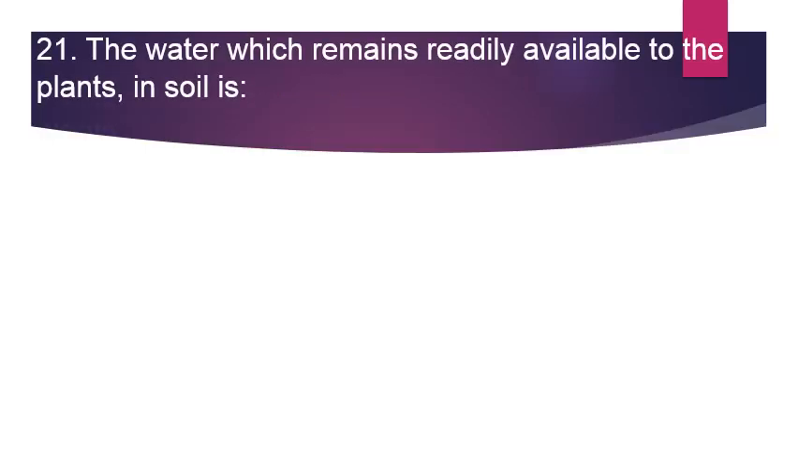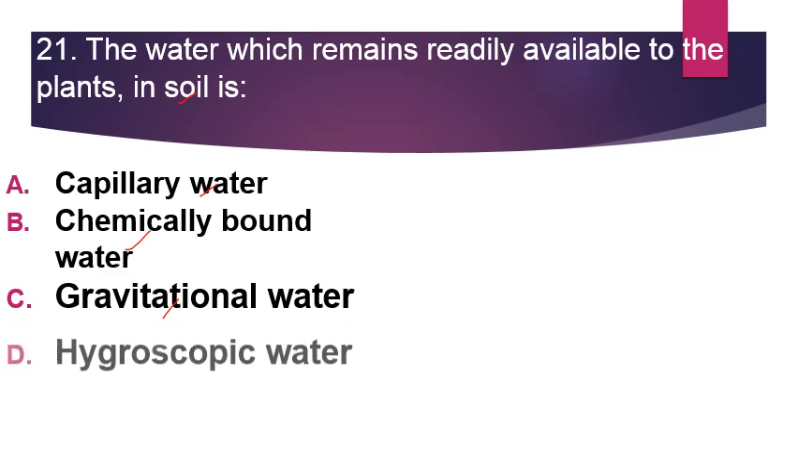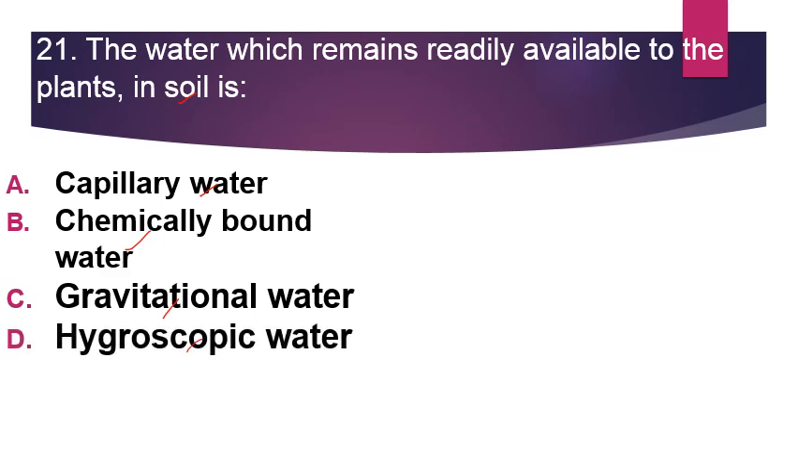So the first question is, the water which remains readily available to the plants in soil is, our options are capillary water, chemically bound water, gravitational water or hygroscopic water. So its right answer is capillary water. This is the water which is present in the soil for plants, and plants can utilize this water. And other forms of water are not readily available for the plants.